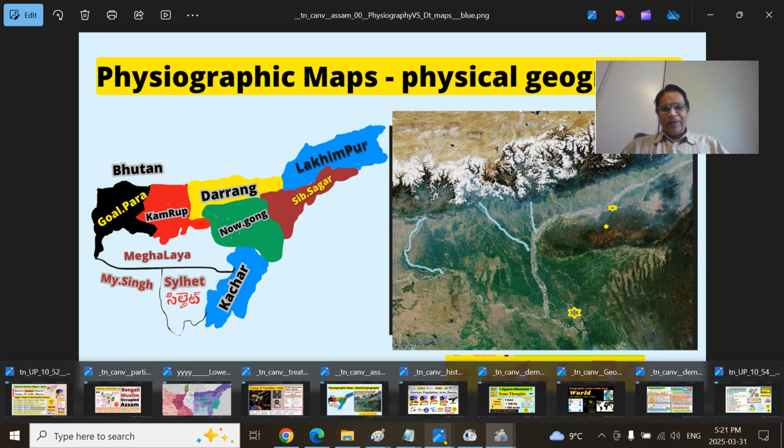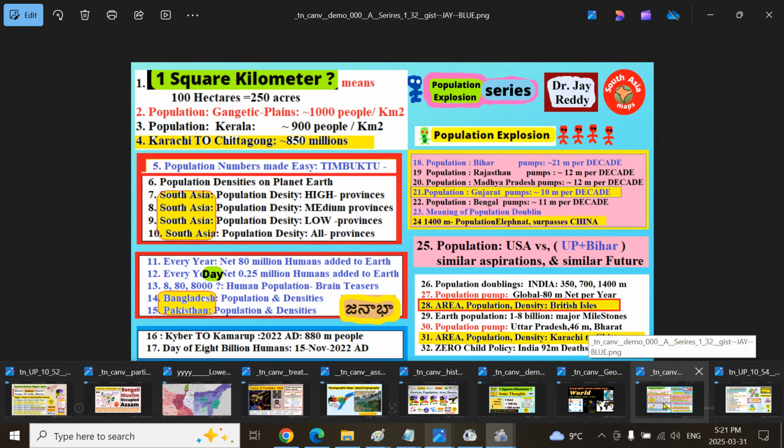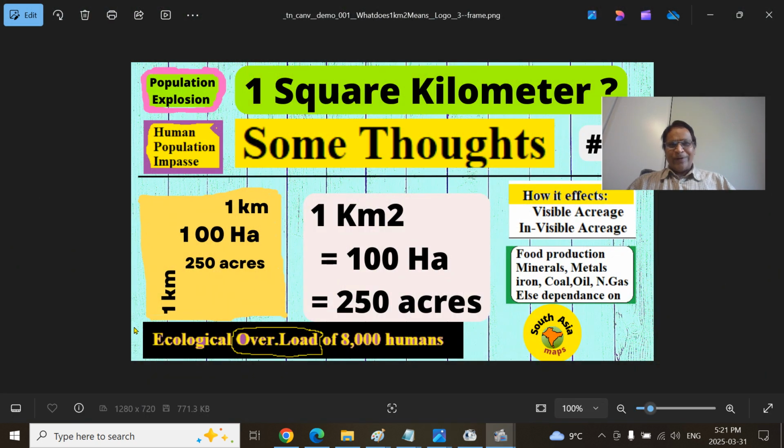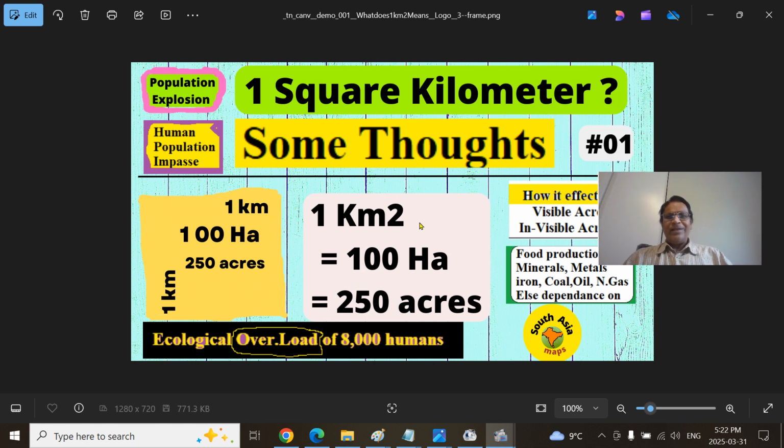Before that, Mitranam, this will help you understand the concept of what is 1 square kilometer. You take a kilometer on all sides, a square. 1 square kilometer is 100 hectares, that is 250 acres of land. That means if you put, let's say in Bharat, 444 or 450 people in this area, that is 100 families. They have the farmland, the grazing land, the forest, some administrative offices, the road track, the railway track. Everything has to be